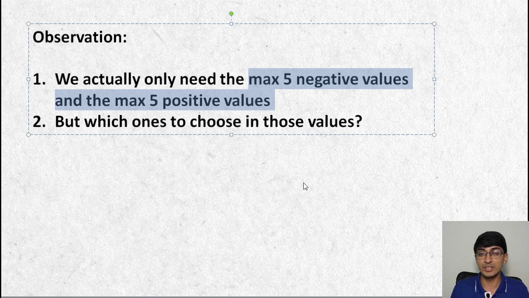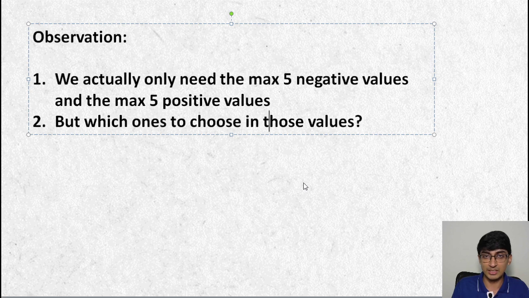Now, if you are paying attention, you realize what did I say at the start? Depending on the constraints, we choose which algorithm to choose. If I have only 10 numbers, I can do brute force and we still won't have any issues, right? The problem comes when I do like 1,000, 10,000, 10 raised to 5, 10 raised to 6, I can never do brute force over there. But in these 10 numbers, if I know that my product can come only from any 5 numbers from these 10 numbers, why don't I actually try to get all of those 5 numbers, right? All of the combinations of those 5 numbers, right? And so the question now comes down to get these maximum 5 negative values, maximum 5 positive values, and generate all of the possible combinations in those.